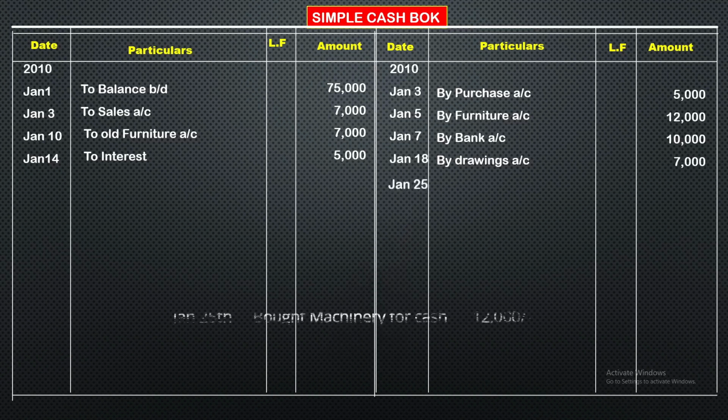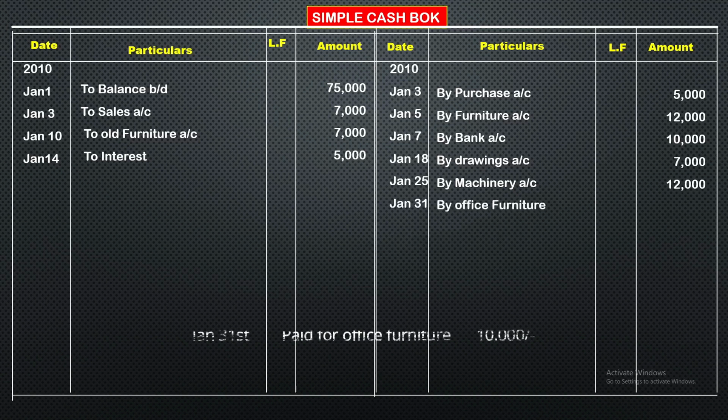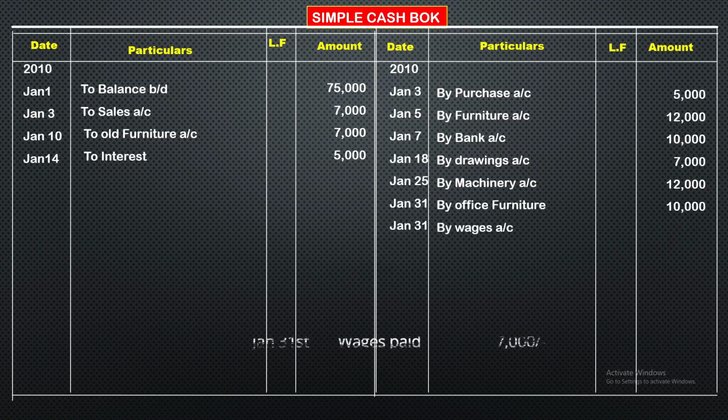Right. Then January 25th, here you can see one more transaction. We bought machinery. Bought means purchase. When we purchase machinery, cash is going, so we show it on the credit side, by machinery, amount is 12,000. Then January 31st, office furniture. That means we bought office furniture, so cash is going, credit side, by office furniture, amount is 10,000. Then January 31st, wages paid. When we pay wages, cash will go, so on the credit side we show by wages, amount is 7,000.